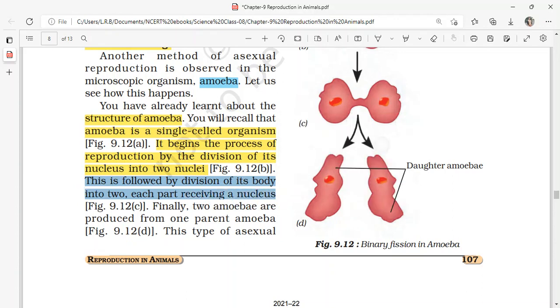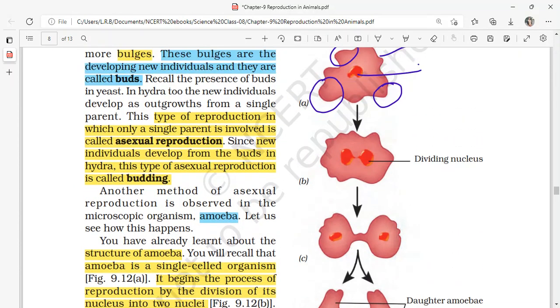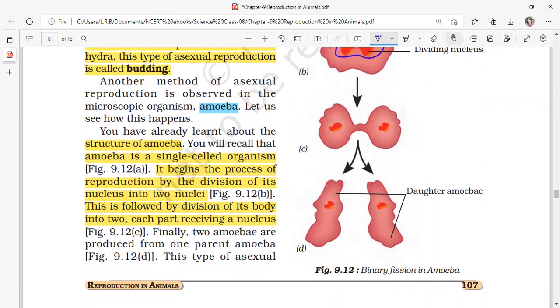Just as you have observed here, the nucleus is dividing, and this individual cell is dividing into two, and after this the entire cell has been divided into two cells.